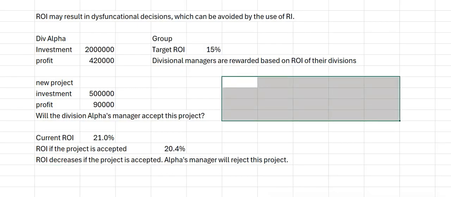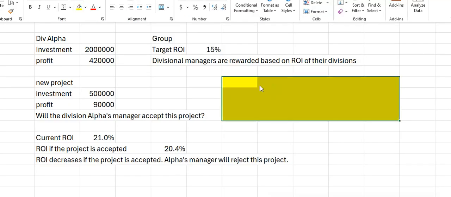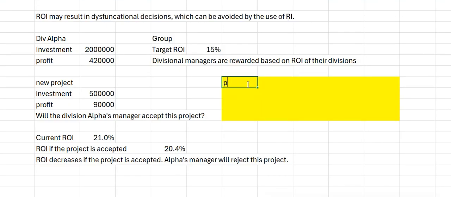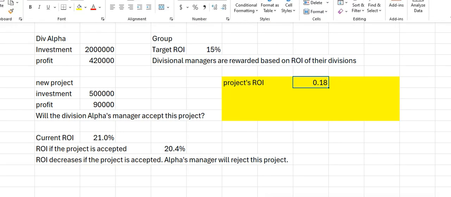Okay, let's do some further analysis. What is the project's standalone ROI? Just look at the project only. The project gives you 90,000 profit and it takes an investment of 500,000. The ROI of the project is 18%.